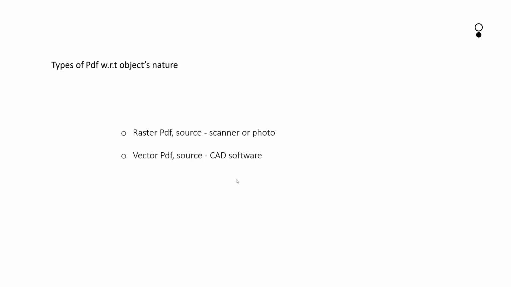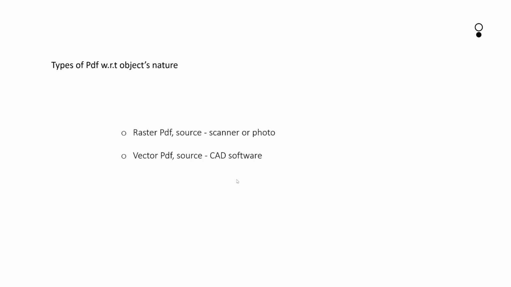The raster PDF source could be a scanner or a camera. So raster PDF could be a scanned document or a simple photograph that you can call raster PDF. The formation of raster PDF will be pixels. It could be black and white, grayscale or color.